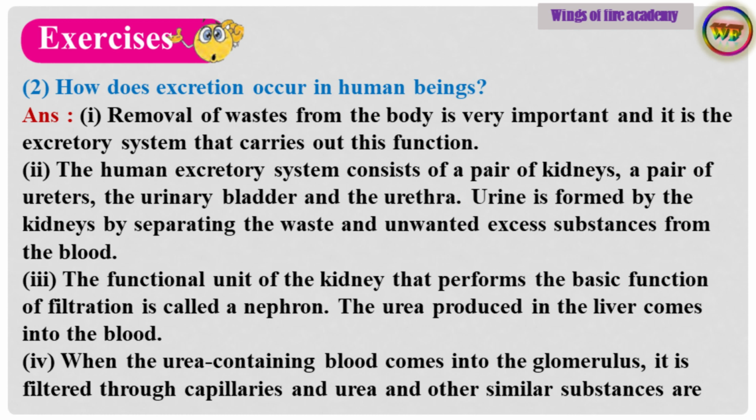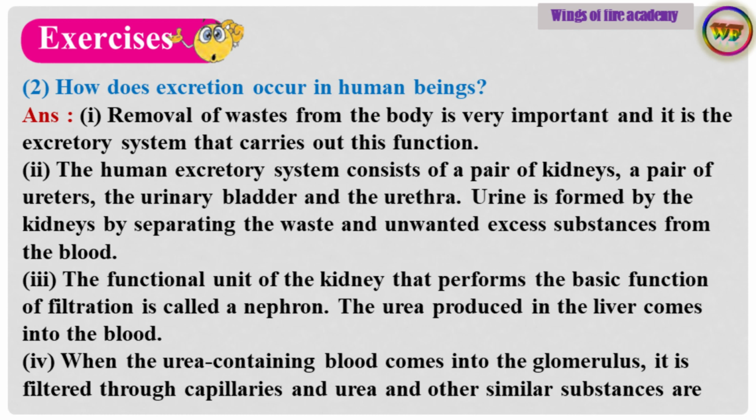Sub-question 2. How does excretion occur in human beings? Answer. Point number 1. Removal of wastes from the body is very important, and it is the excretory system that carries out this function. Point number 2. The human excretory system consists of a pair of kidneys, a pair of ureters, the urinary bladder, and the urethra. Urine is formed by the kidneys by separating the waste and unwanted excess substances from the blood.